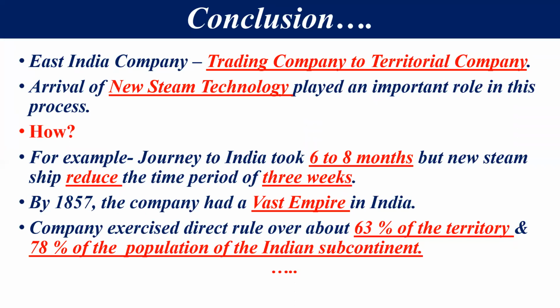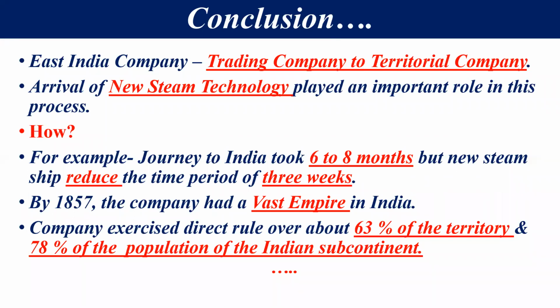एग्जांपल में ले लीजिए, अगर पहले आपको पूरे इंडिया की जर्नी करनी है तो you would take 6 to 8 months. But if you think about new steam ships, it reduced this time period to just 3 weeks. कहां पर आप 6 से 8 महीने यूज कर रहे हैं. Now you took just 3 weeks to roam in India, to visit all parts of India. So that's why, due to this technology and due to the strength of the army, by 1857 the company established a vast empire in India.